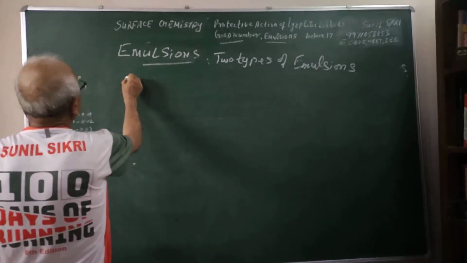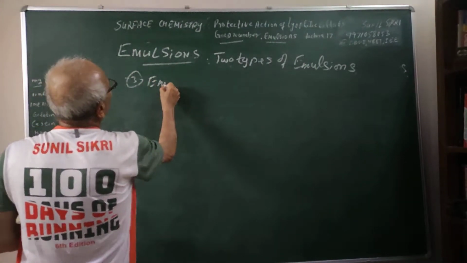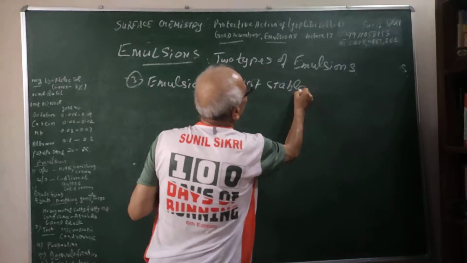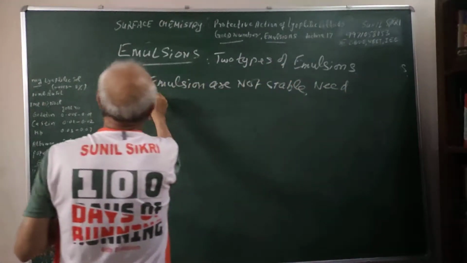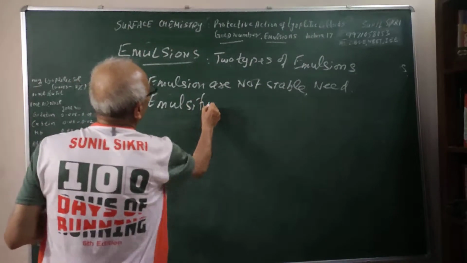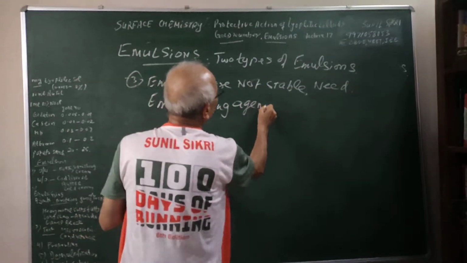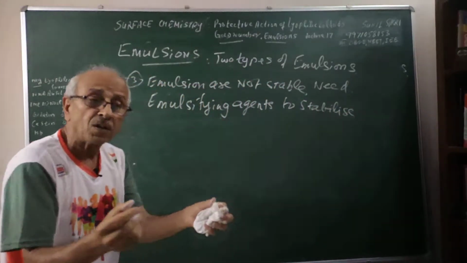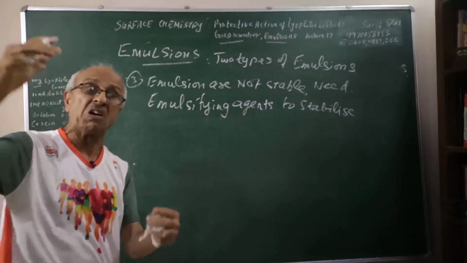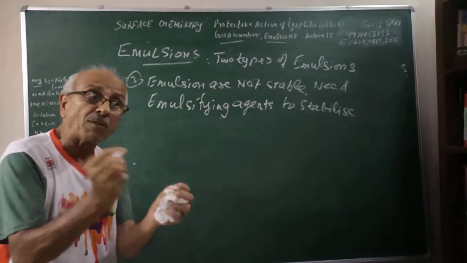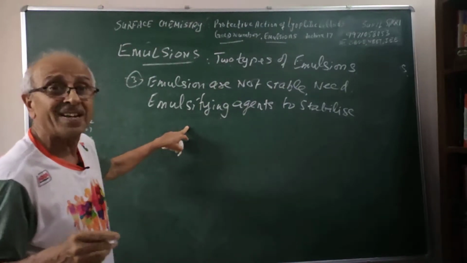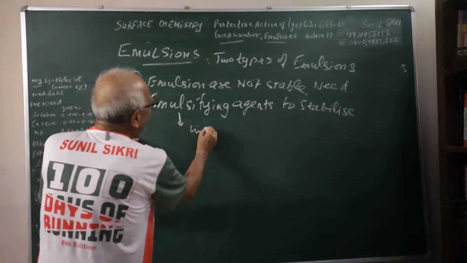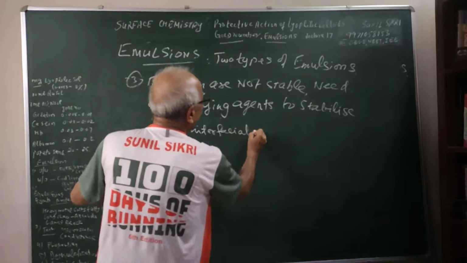What I want to say, next point, is that emulsions are not stable. They need emulsifying agents to stabilize. Important point. You have two liquids, you are mixing, they will form two separate layers. Oil and water will form two separate layers. So we have to stabilize them. Unless some emulsifying agent is added, which can form an interfacial layer.